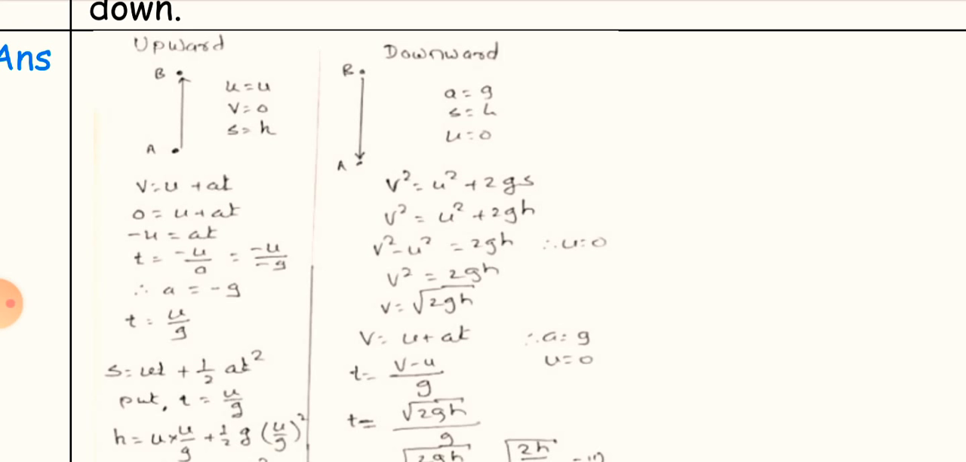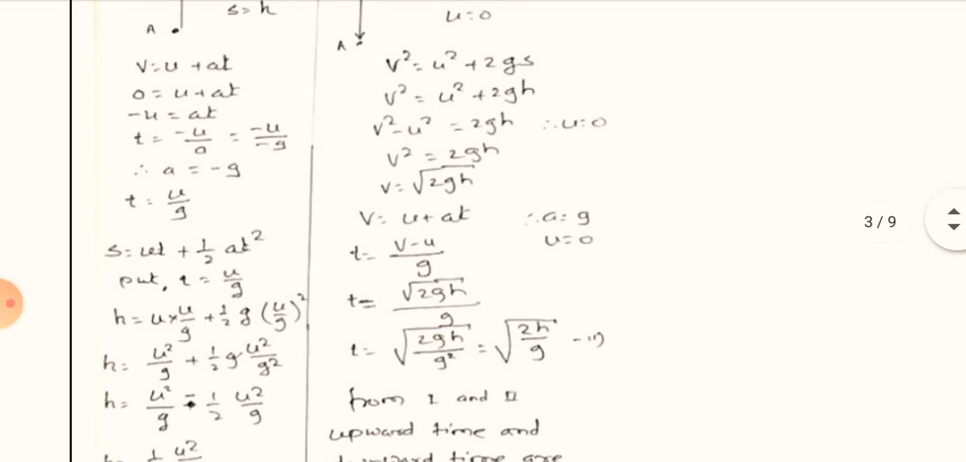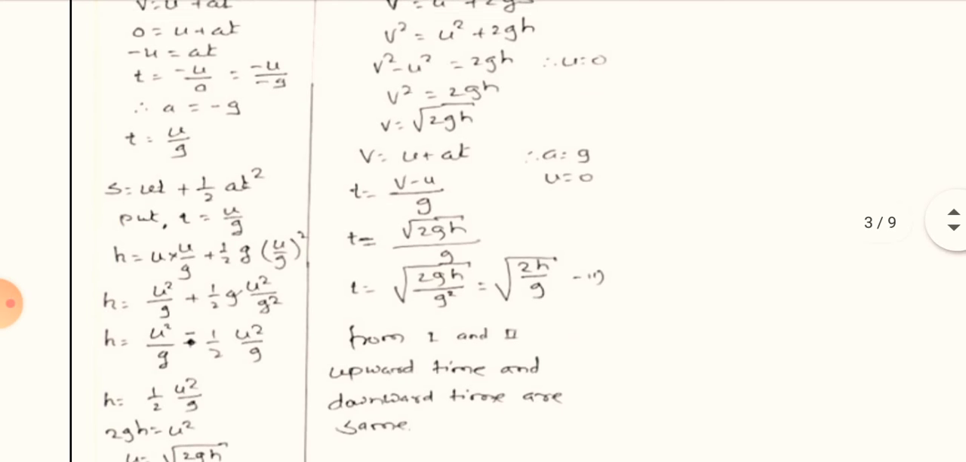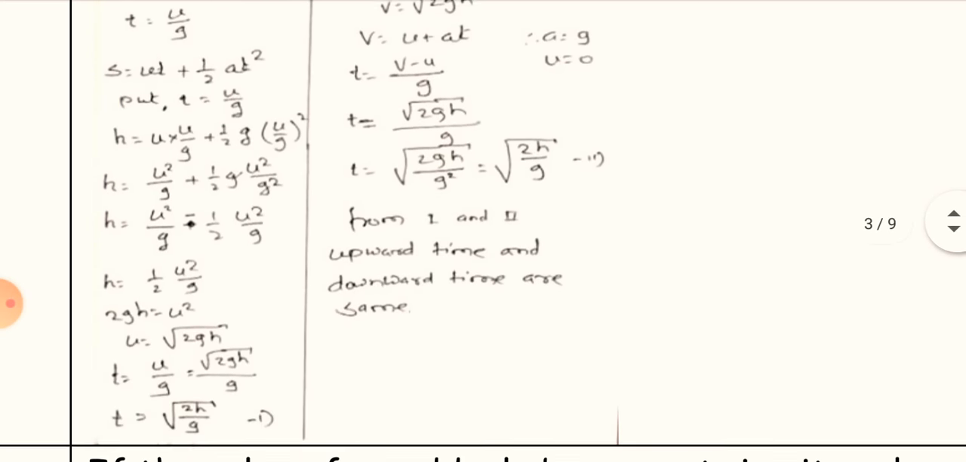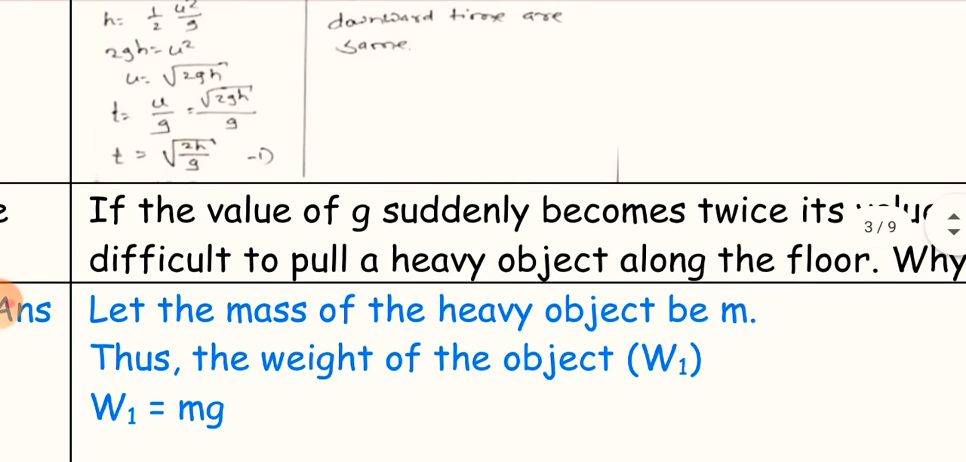From Newton's third equation, v square is equal to u square plus 2gs. Here u is equal to 0, and again we get the velocity v is equal to under root 2gh. When we put this value in Newton's first equation, then we get t is equal to under root 2h upon g. From these both, from 1 and 2, the upward time and downward time are the same for any object.